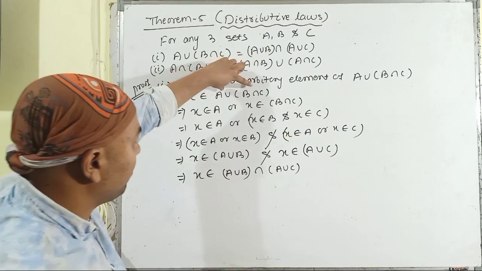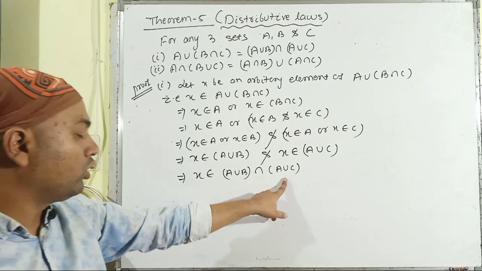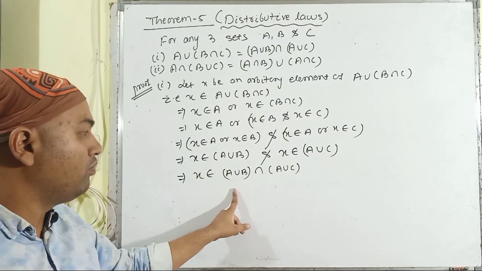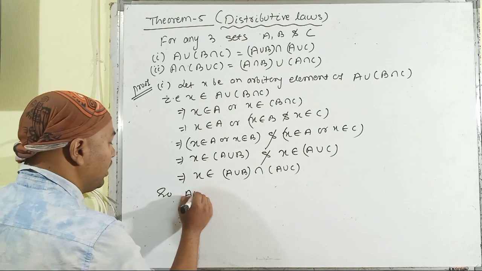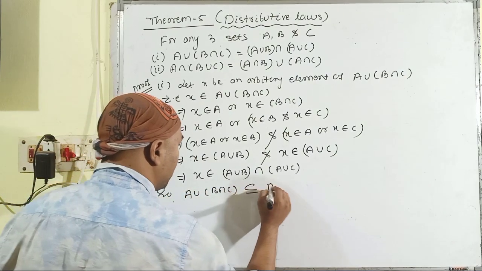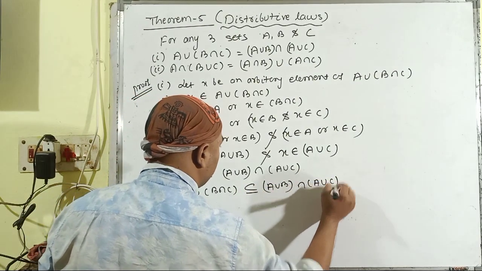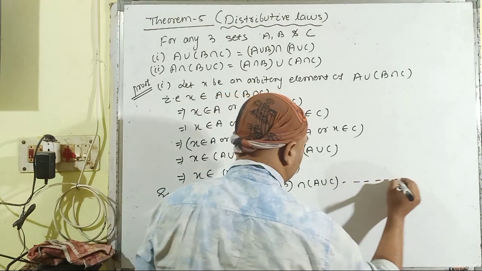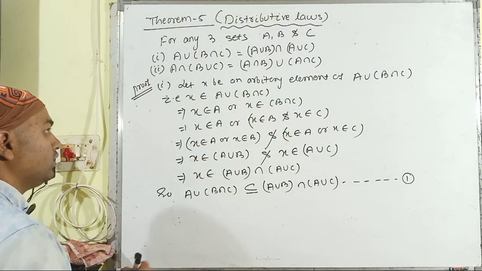We started from A union (B intersection C) and reached the intersection of A union B and A union C. So A union (B intersection C) is a subset of (A union B) intersection (A union C), and this is equation number 1.